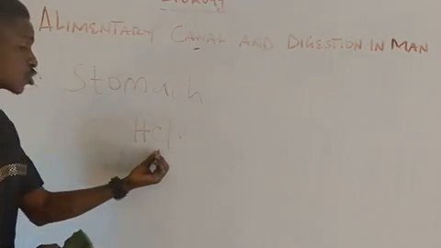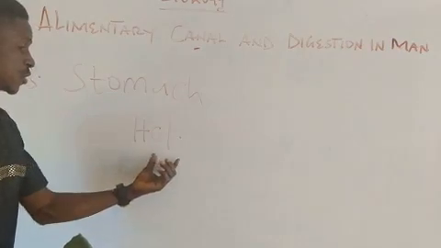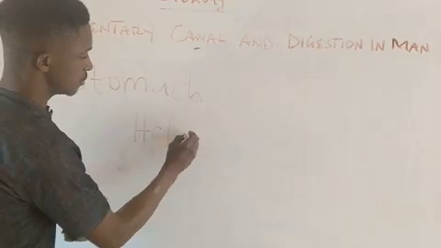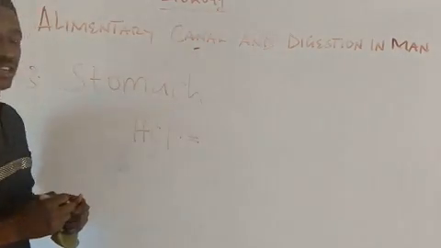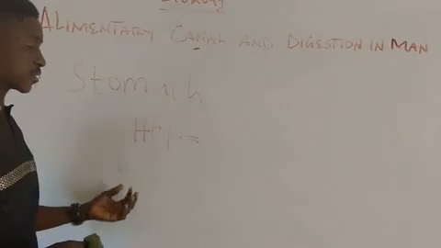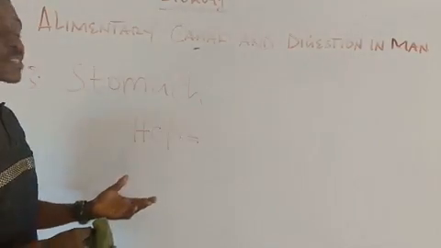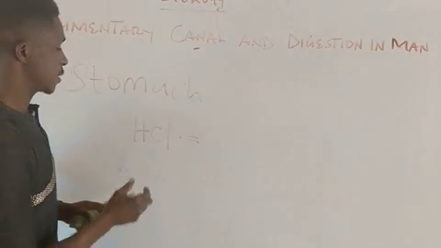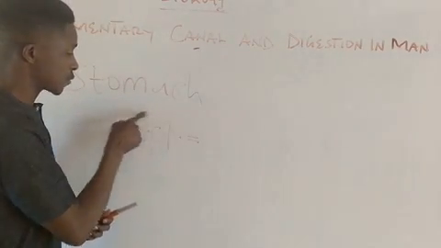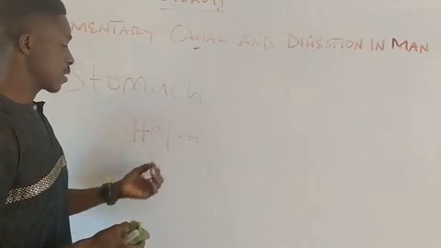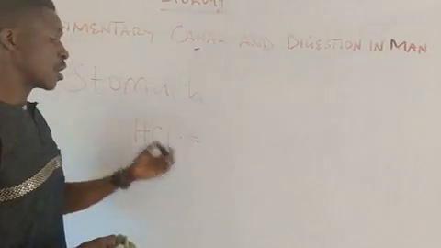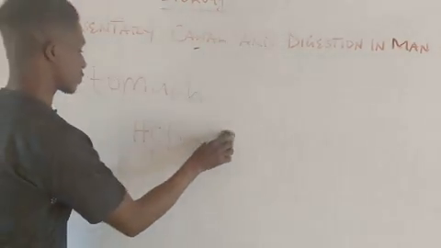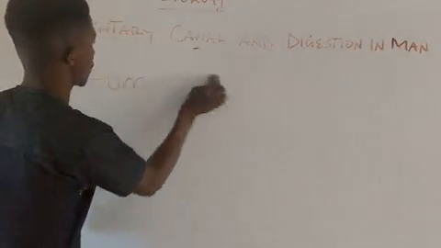The stomach secretes what we call hydrochloric acid. So the major role of this hydrochloric acid is to kill bacteria and microorganisms in the stomach. So if in case any bacteria or microorganisms follow the food, then the activity of such can be deactivated by the help of this hydrochloric acid.